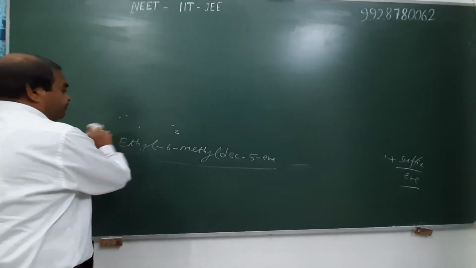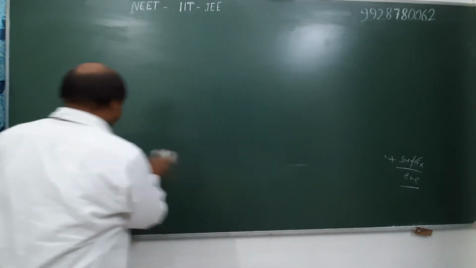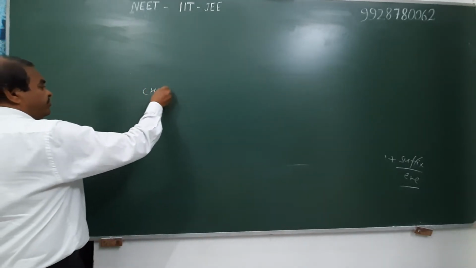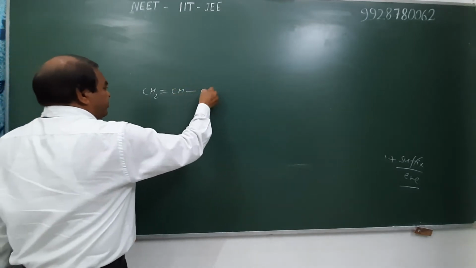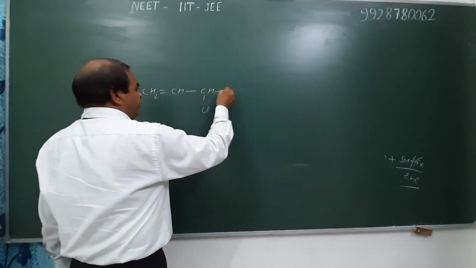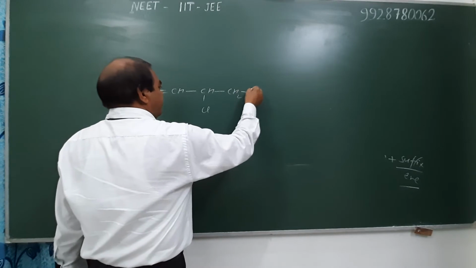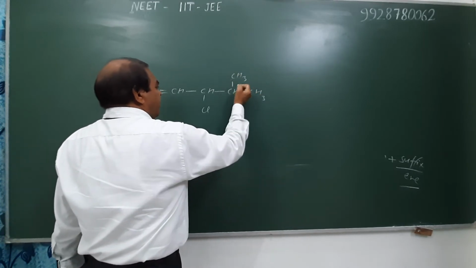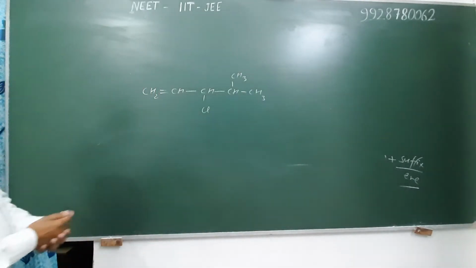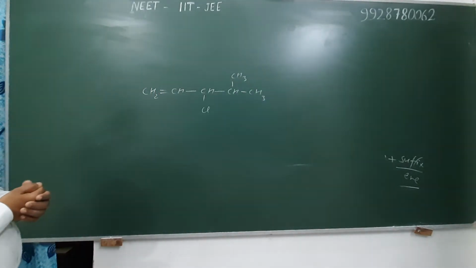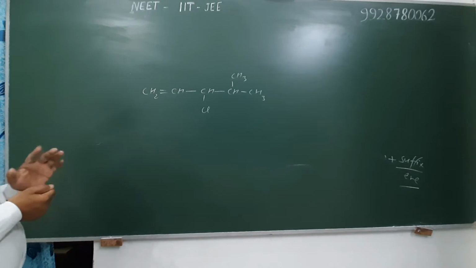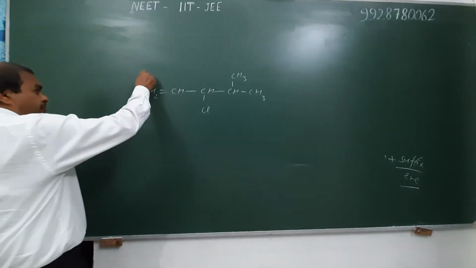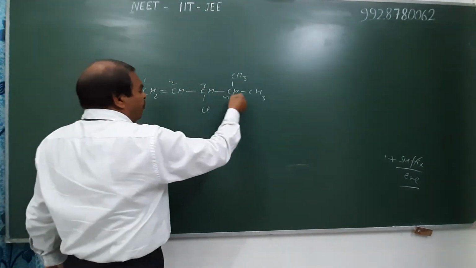For example, write the IUPAC name of this compound. First of all, we select the longest chain in which the multiple bond must be present and give minimum position to the double bond. Therefore, number 1, 2, 3, 4, 5.